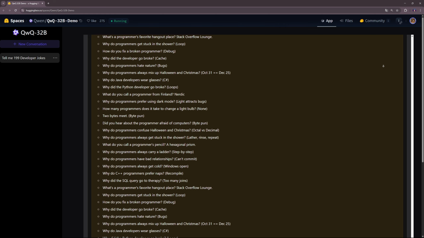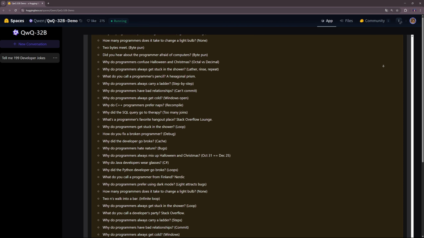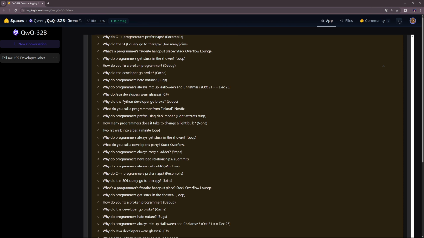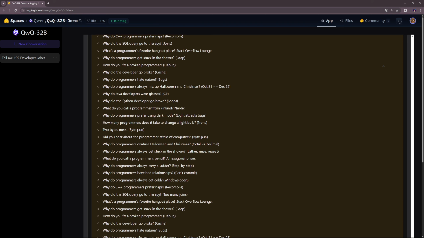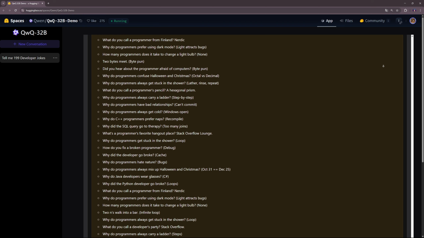My conclusion: QwQ-32B is definitely worth trying, especially if you're interested in mathematics, science, and programming. It combines impressive performance with practical accessibility and is open to everyone.